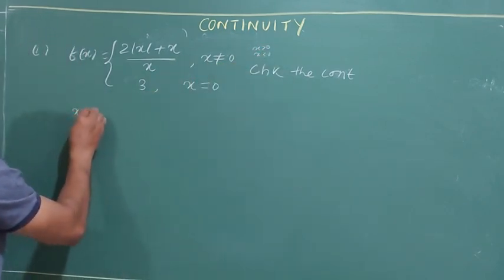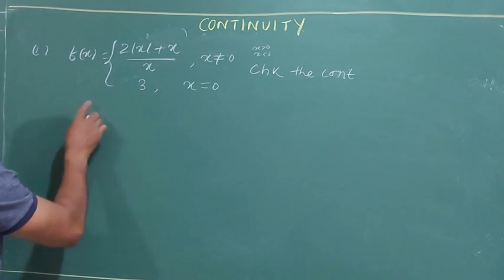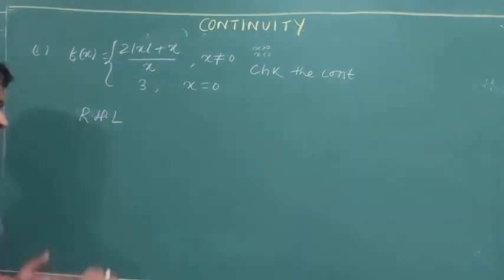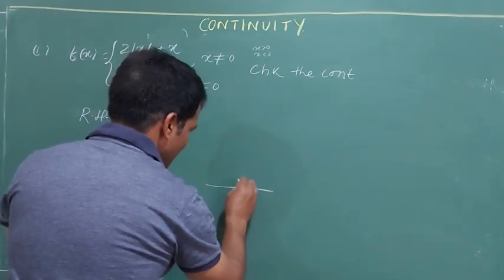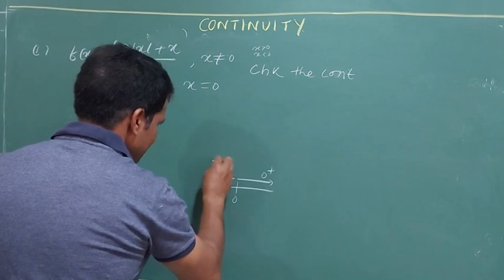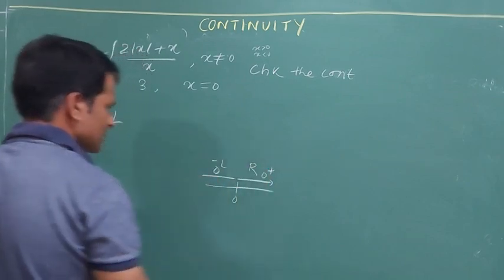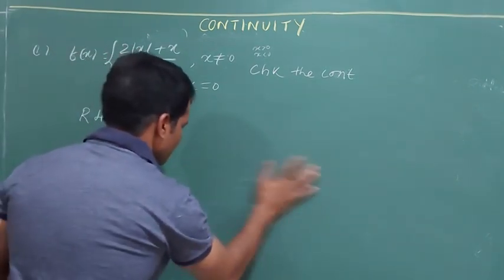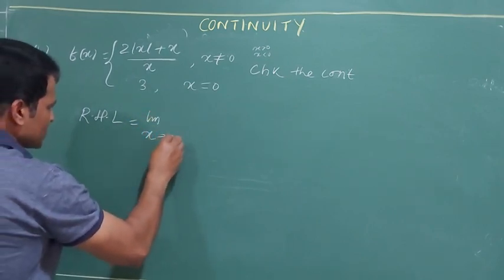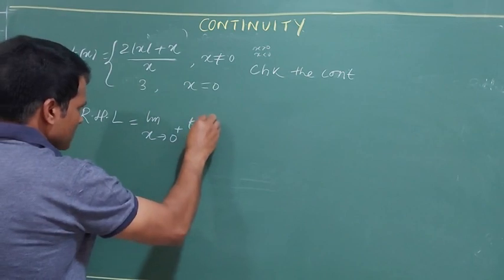So when I go for x greater than 0, I will not write down greater than 0, I will write down RHL, right hand limit. Suppose this is the point 0, I am going this side, 0 plus. If it is 0 minus, this is right hand side, this is left hand side. So RHL I go for. RHL is equal to, limit x tends to 0 plus f(x).